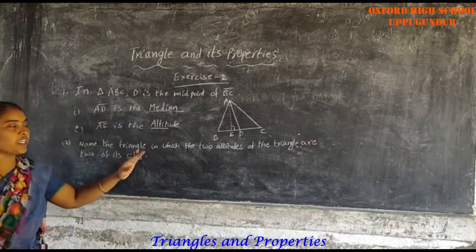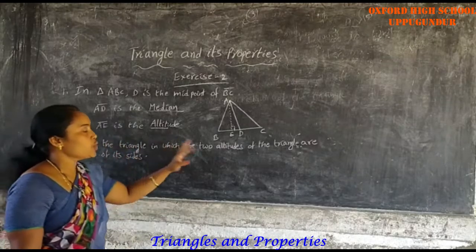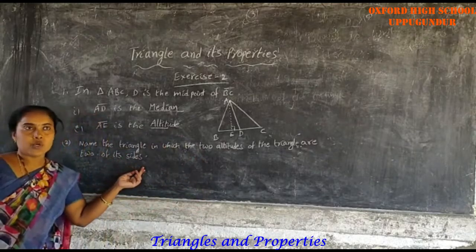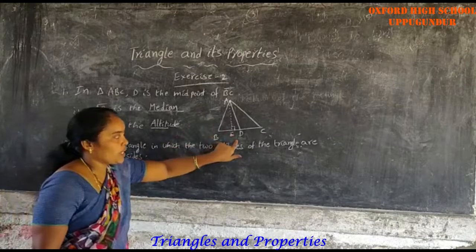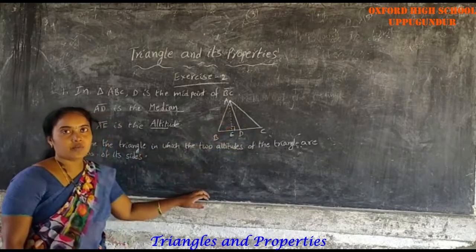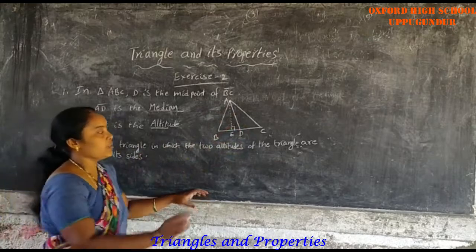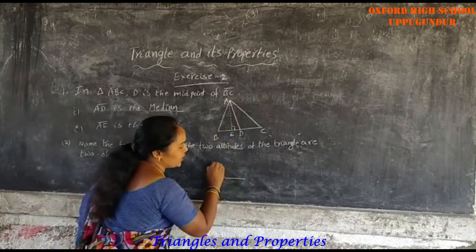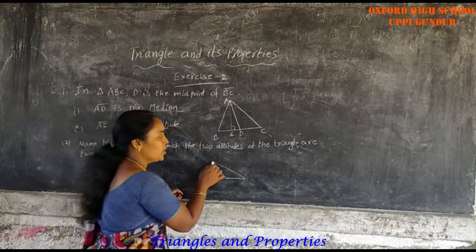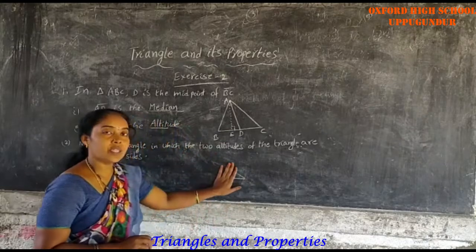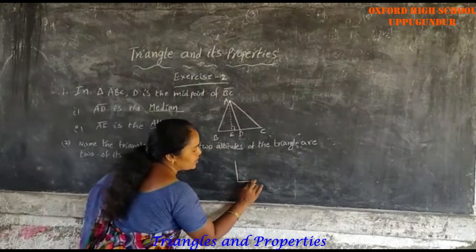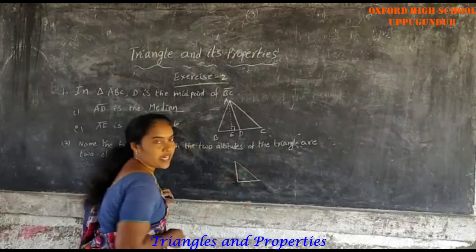Name the triangle in which the two altitudes of the triangle are two of its sides. See, in this acute angle triangle there is only one altitude. Next, obtuse angle triangle, here also only one. Next, the third one, right angle triangle. This is a right angle triangle.